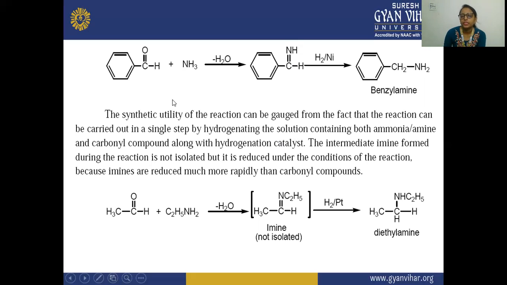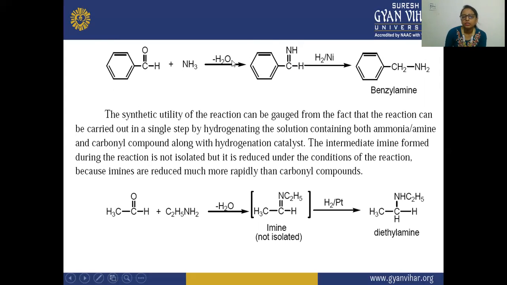The intermediate imine that is formed during the reaction is not isolated, but is reduced under the conditions of the reaction, because imines are reduced much more rapidly than the carbonyl compound. So this whole reaction is occurring in a single step, where there is a presence of the carbonyl compound and also ammonia and also the imine.